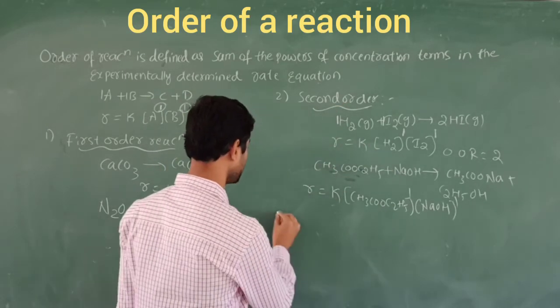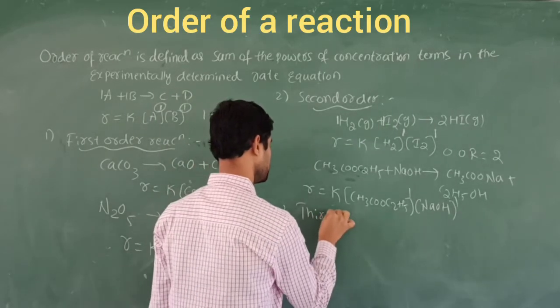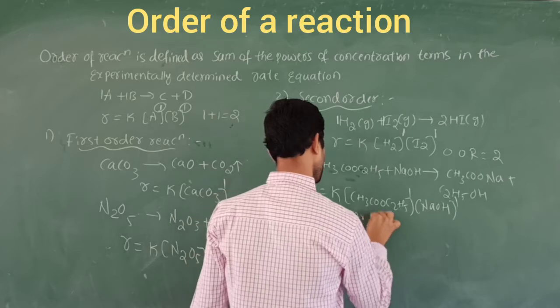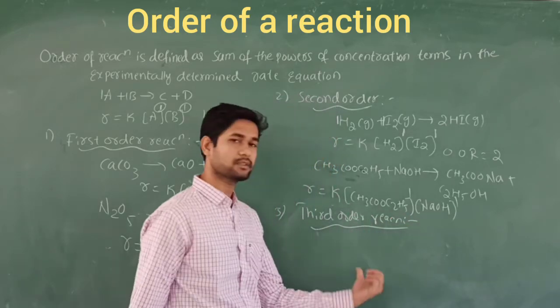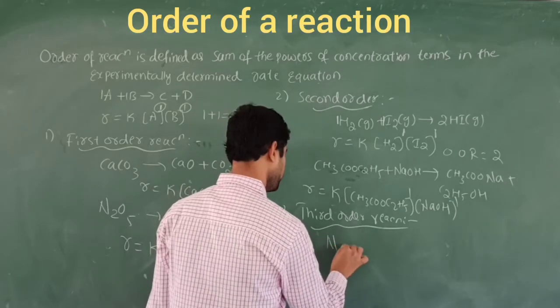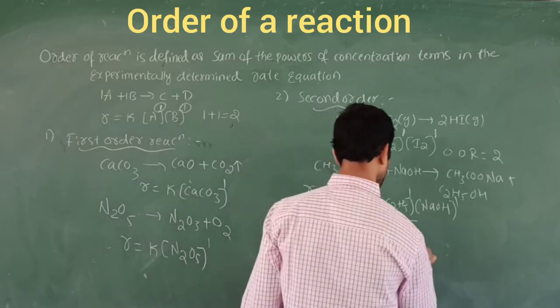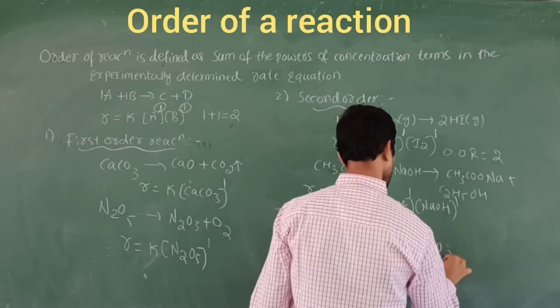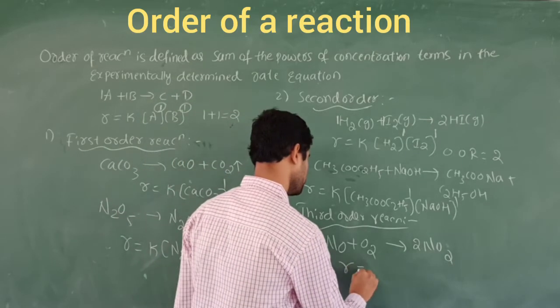So let us discuss the third one, that is called third order reaction. Let's take the example for this one. Combination of 2NO plus O2, we are going to obtain 2NO2. So now we are going to apply the rate equation, that is R is equal to K.